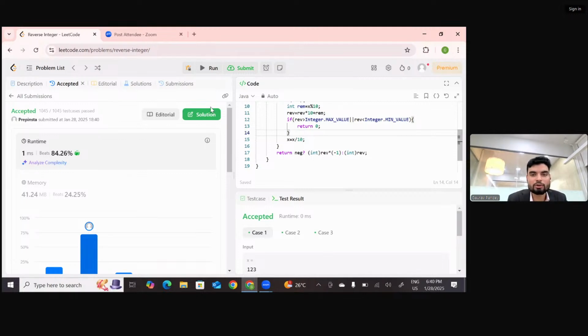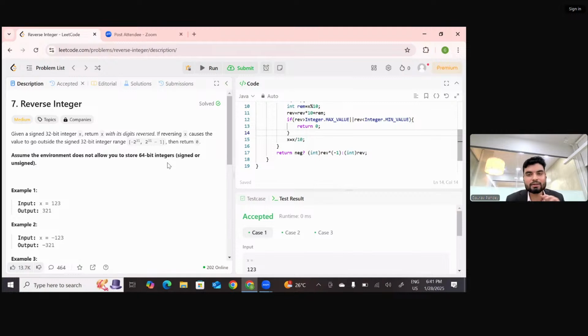What can be another solution? Okay, tell me what can be another solution. And I want now in the comments, all of you will give me that another solution. I will tell you the logic, and I want everybody to try. And by tomorrow, I'll again come live, right, with another important question.